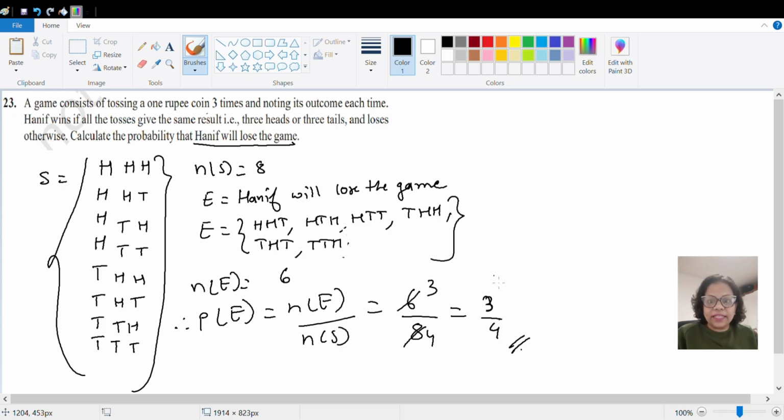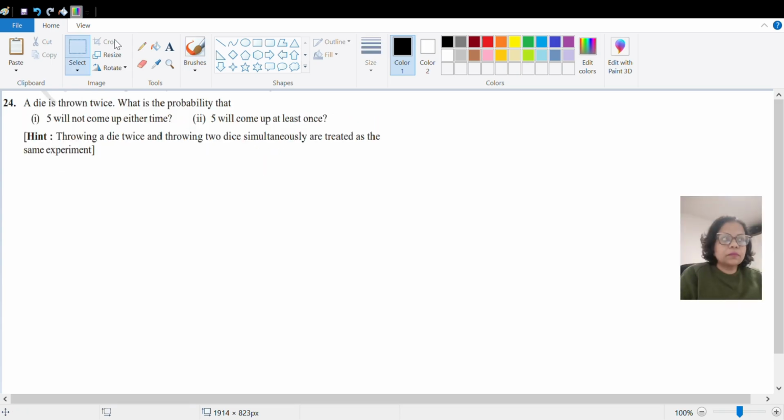Let us go to the next question, question number 24. Okay, so now let's start with question number 24. A die is thrown twice. What is the probability that 5 will not come up either time? That is the first question. And next, 5 will come up at least once.